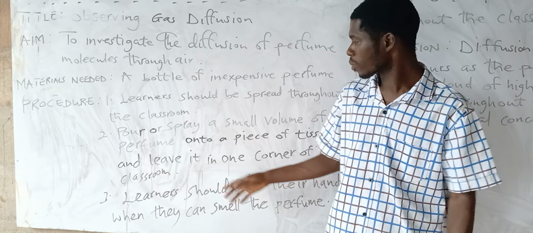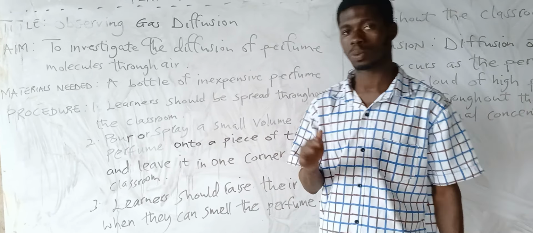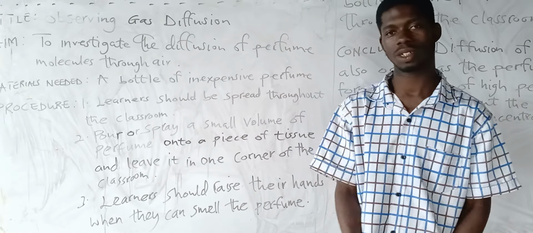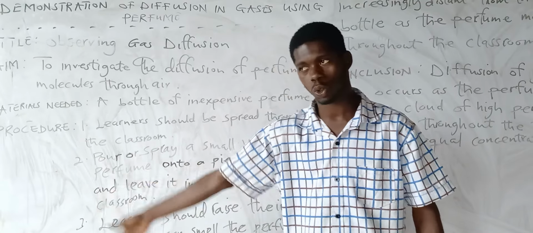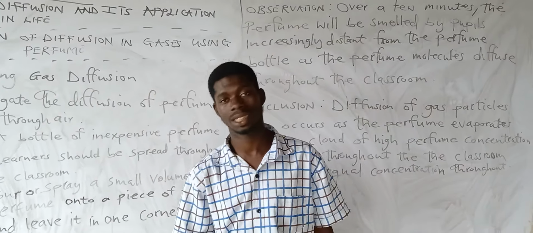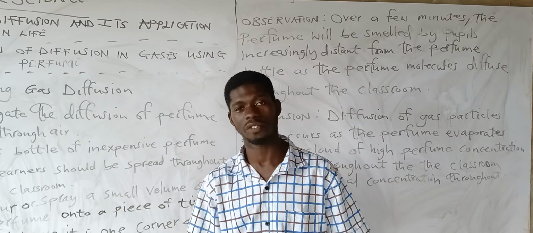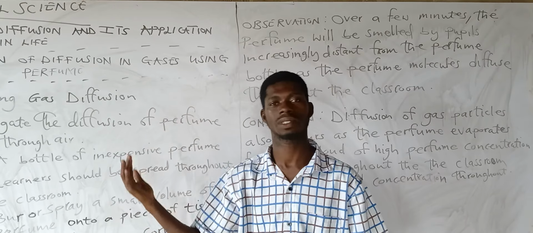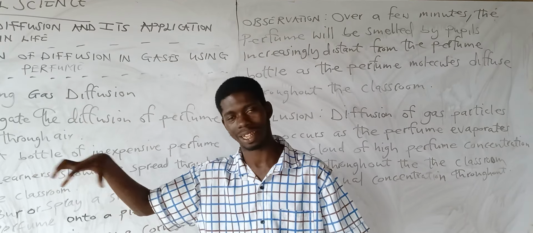Okay, yes, so you put that tissue on which you have sprayed the perfume at one corner of the classroom. Learners should raise their hands when they can smell the perfume. Yes. So if I put it at that side, the column 1 people, those at that side, they will raise up their hand if they can smell it, right? If they can smell what? The perfume. Yes. That's those in column 1, those around that side.